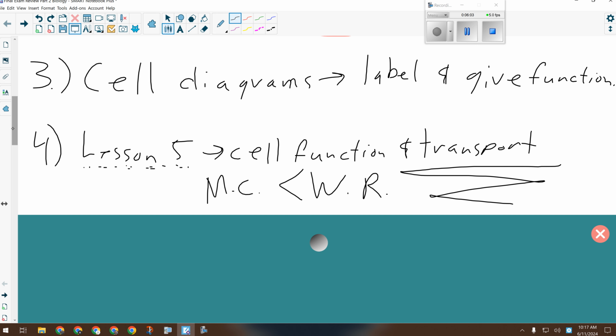Now, in terms of diffusion and osmosis, they're both passive, but osmosis transports only water, and it transports it across membranes in order to balance salt concentrations, and that's why it's part of plant transport.